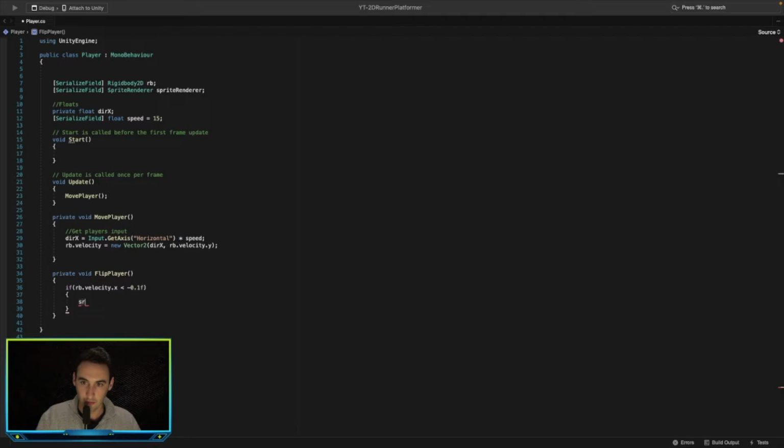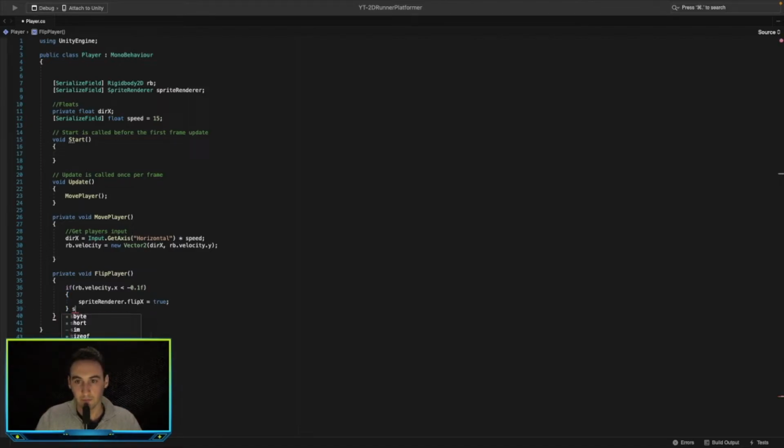spriteRenderer. Why is this not picking up? Let's try that again. Right, there we go. spriteRenderer.flipX is equal to true.